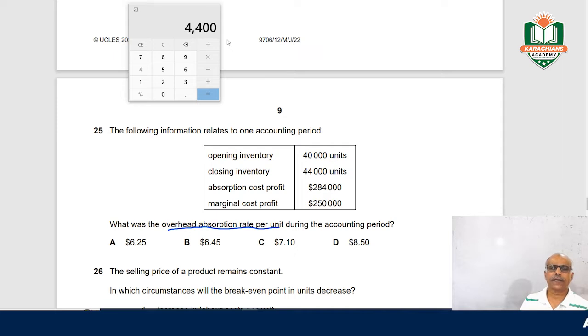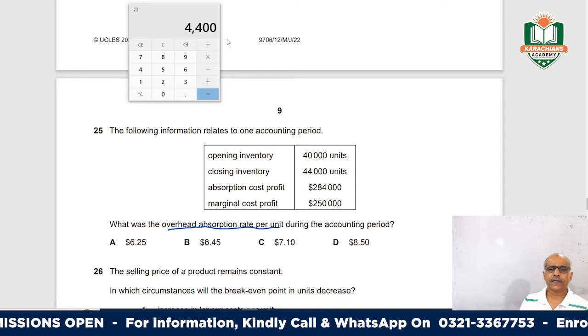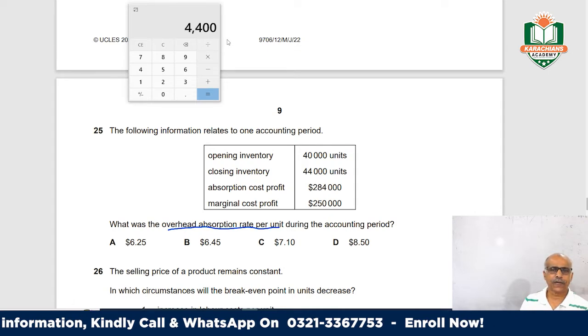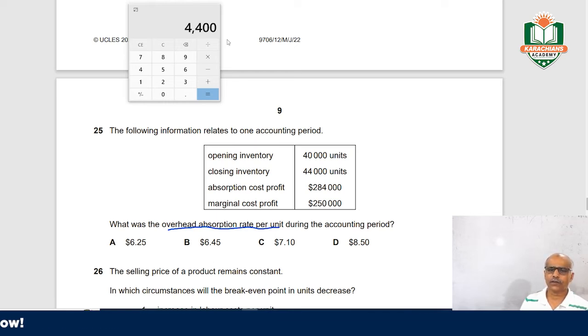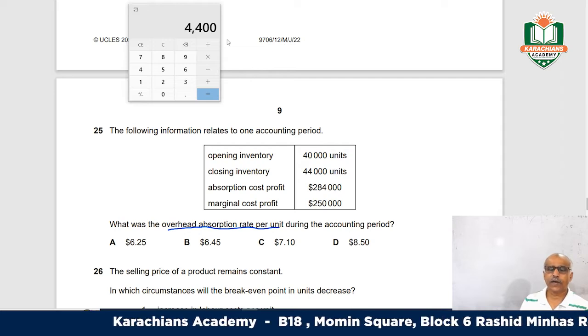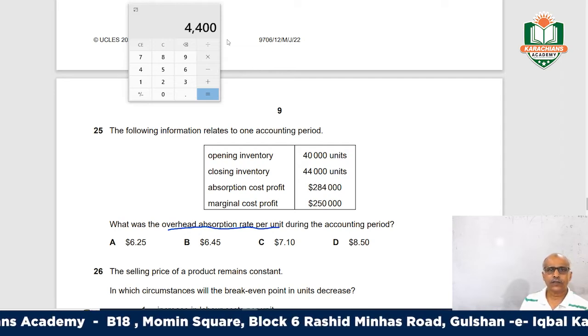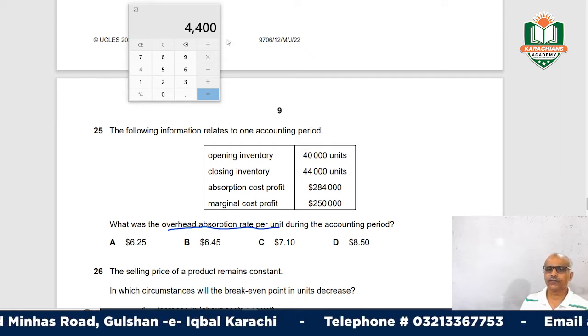So the inventory calculated under the absorption method will include the overhead cost. The higher the inventory, the higher the profit; the lesser the inventory, the lesser the profit. Under absorption costing, your closing inventory is overstated due to the inclusion of fixed costs in factory overheads.